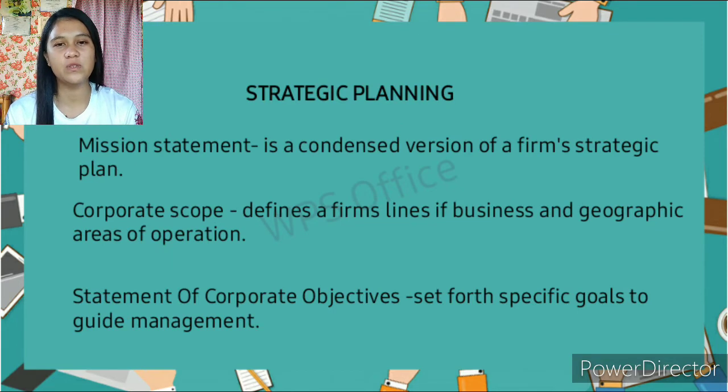Forecasting has different strategic planning elements to do it successfully, and these are: mission statement, that is a condensed version of the firm's strategic plan. Corporate scope, that defines a firm's lines of business and geographic areas of operation. Statement of corporate objectives, that set forth specific goals to guide management.